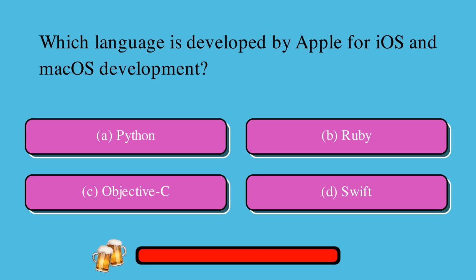Which language is developed by Apple for iOS and macOS development? Is it A, Python or B, Ruby or C, Objective-C or D, Swift? The correct answer is D, Swift.